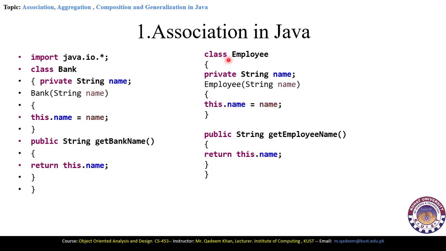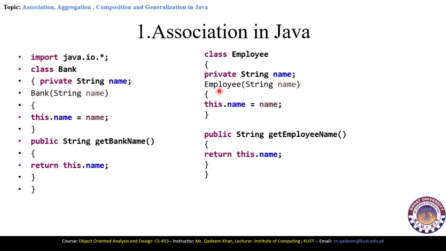Now here we have another class called the employee class. It is also a public class. Here we have the same private string name. It is in fact the name of the employee and its data type is string and its access specifier is the private. Then we have employee string name. This dot name is equal to name. It will in fact parameterize the name string variable and it is a constructor of the class.